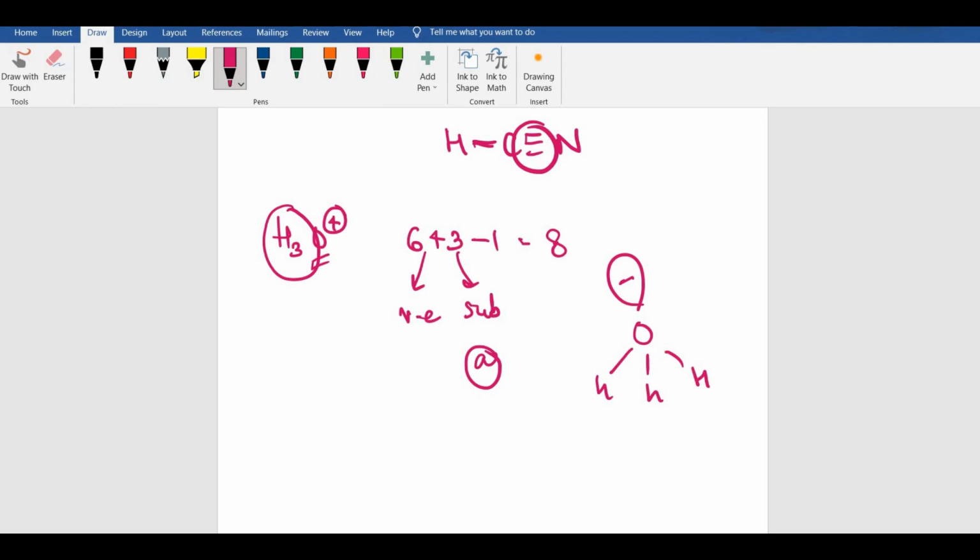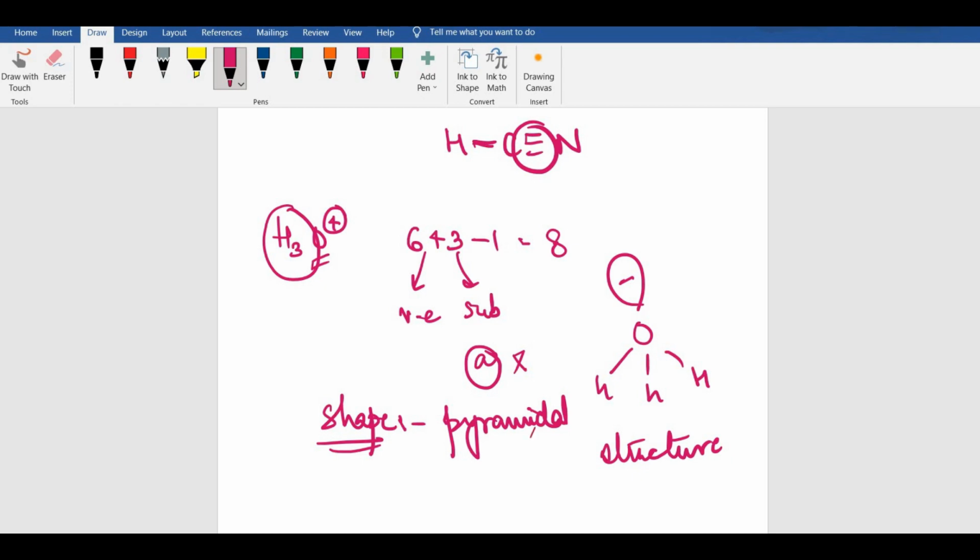Now this should look like the most probable answer, but it is not, because the structure is tetrahedral, but you have been asked to give the shape. So the shape of the structure is pyramidal. See, it's very evident. It is a pyramidal structure, just like a pyramid. So your option would be option number B. Since the word shape is mentioned, we will be using the pyramidal option.